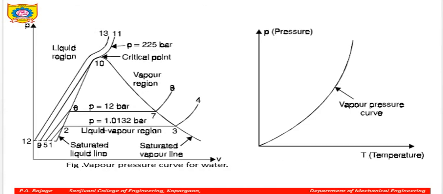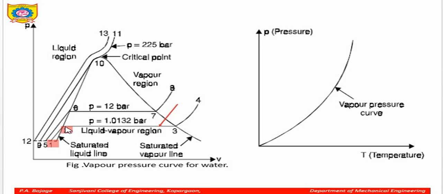In such a PV diagram, it is clearly shown that on the x axis you have the volume and on the y axis you have the pressure. At the initial stage you can see we were heating that water at this pressure. So from point 1 to point 2, the water is in the liquid state.